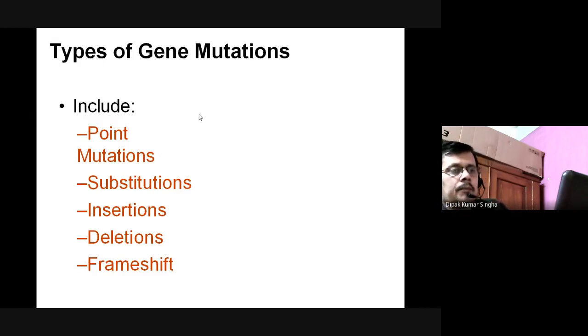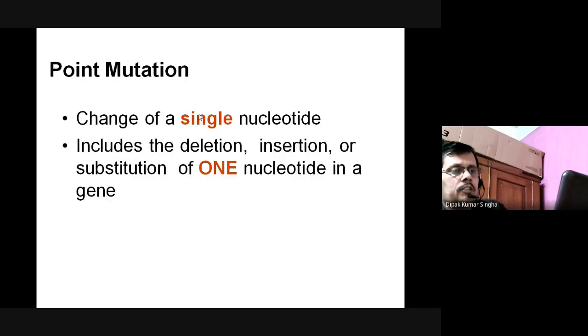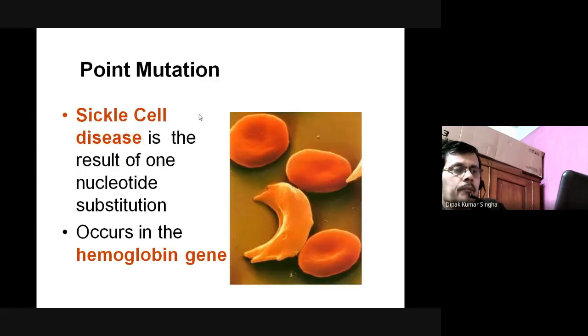That type of mutation causes different types of disease also. Point mutation is a change of a single nucleotide, including deletion, insertion, or substitution of one nucleotide. As a result of point mutation there is sickle cell anemia.